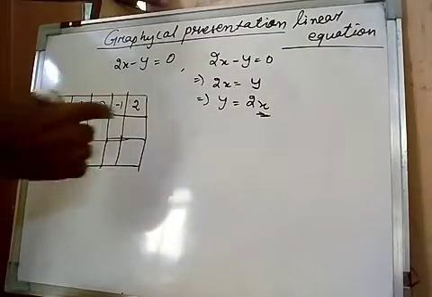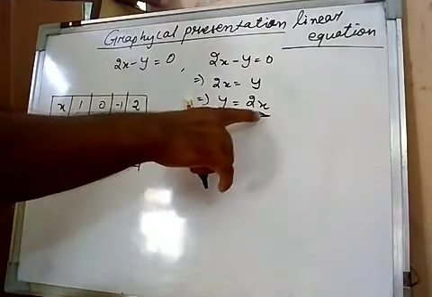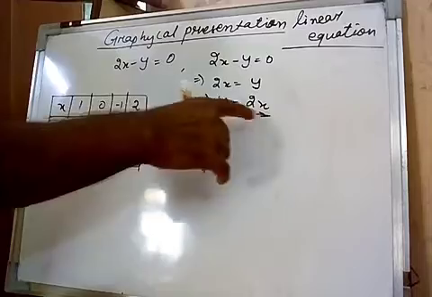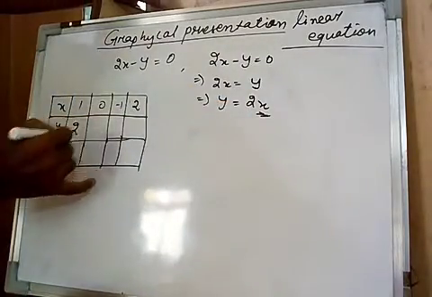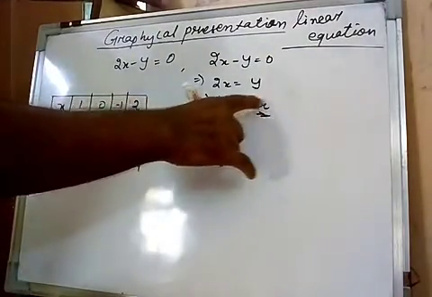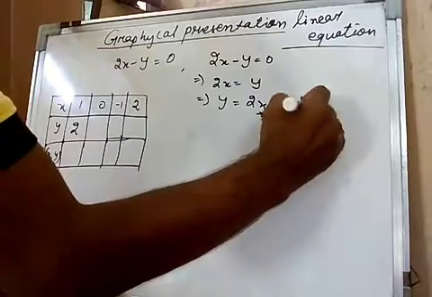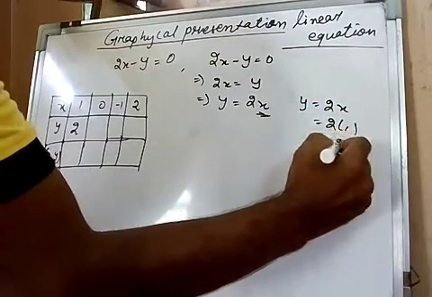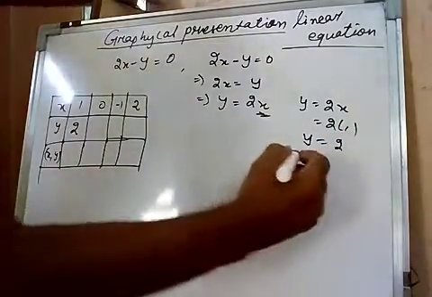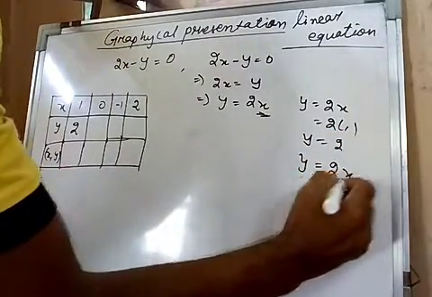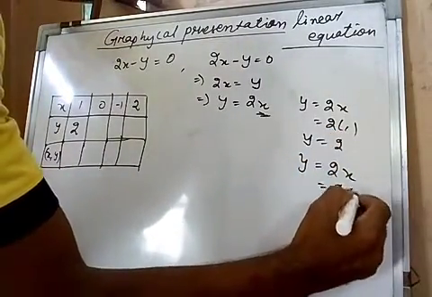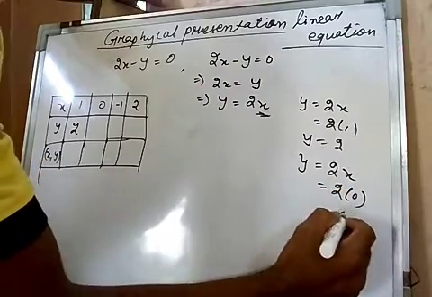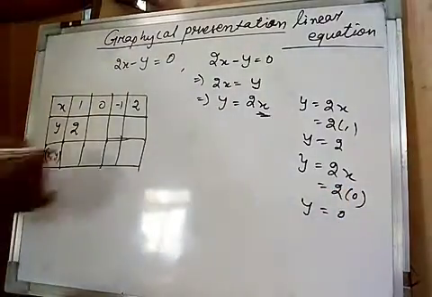Now if we take x equals 1, here I will put the value of x, then 2 ones are 2, so the y value will be 2. With y equals 2x, when x equals 0, then 2 zeros are 0, so y equals 0.